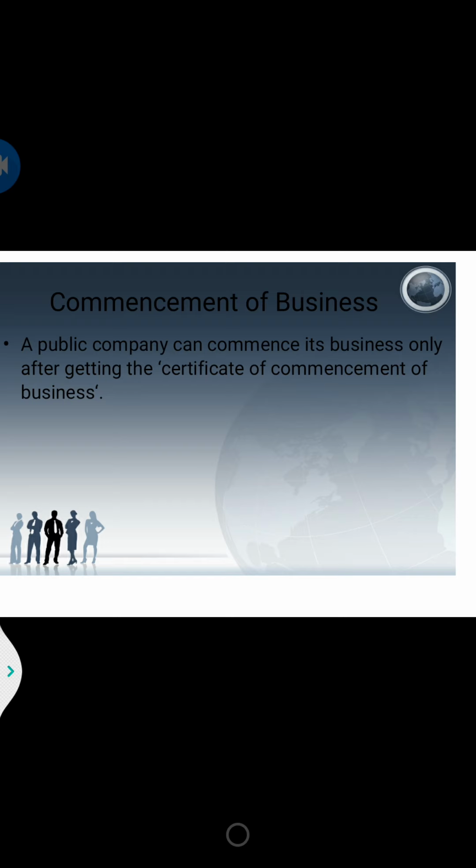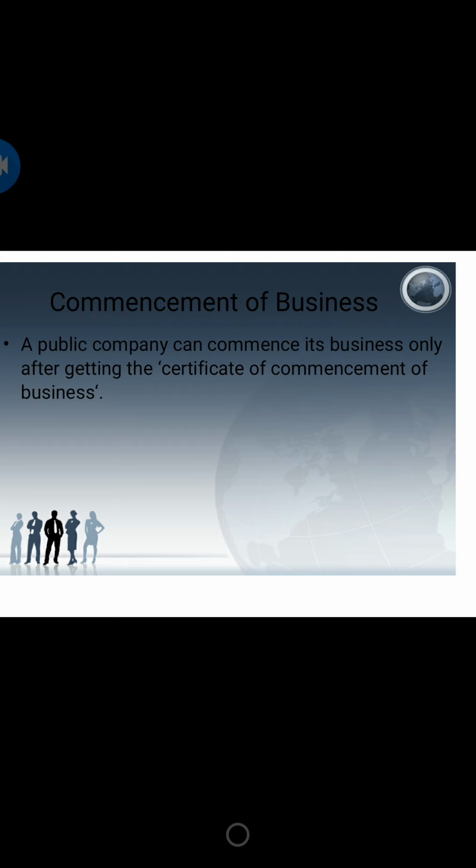After the company gets the certificate of incorporation, a company issues the prospectus for inviting the public to subscribe to its share capital. So it fixes the minimum subscription. Then it is required to sell the minimum number of shares mentioned in the prospectus.